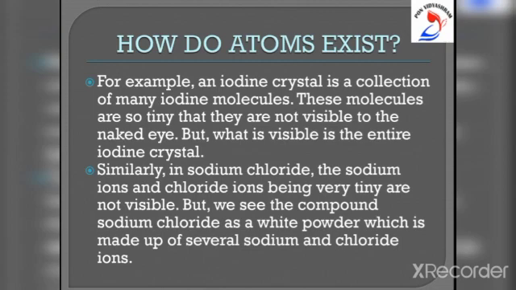Similarly, we cannot see the individual sodium ions and chloride ions, Na+ and Cl-, but we can see the sodium chloride compound, that is common salt, as a white powder because it is formed by the collection of millions and millions of sodium ions and chloride ions. We will now discuss the molecules and ions in detail.